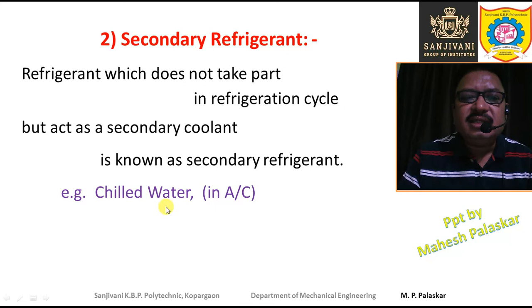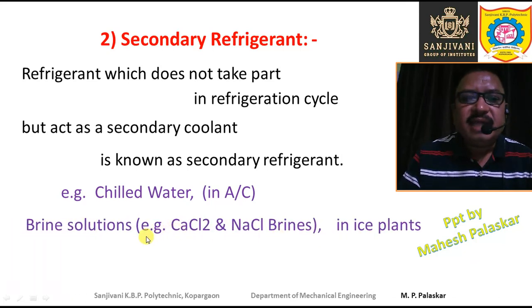The example is chilled water. Chilled water is used as a secondary refrigerant for air conditioning. Then the brine solutions: sodium chloride brine is used in the ice plant, and calcium chloride brine is also used as a secondary refrigerant.